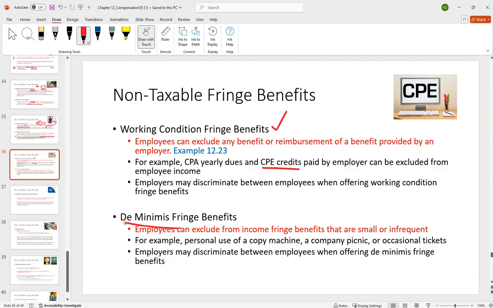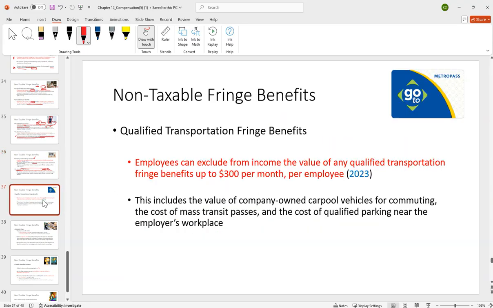Another one here are de minimis fringe benefits. This is kind of a catch-all in the sense that it just doesn't rise to the level. Like if you take a pen or something from your employer, that's de minimis. If you use the printer at your work to print out a birthday invitation or something, a personal use item, de minimis. Even though you technically got something, it's not going to rise to the occasion. So like occasional tickets. The one time in practice, I got Penguins tickets. I don't have to include that as my income. It was just some partner who sent an email, does anybody want these? Well, I got something, but I don't have to claim it as income.